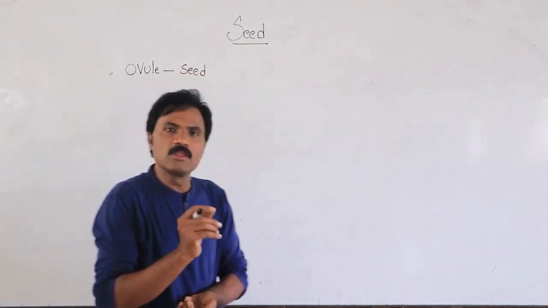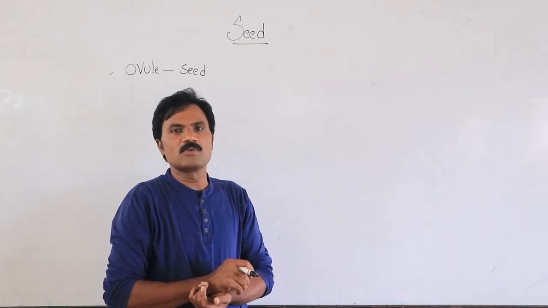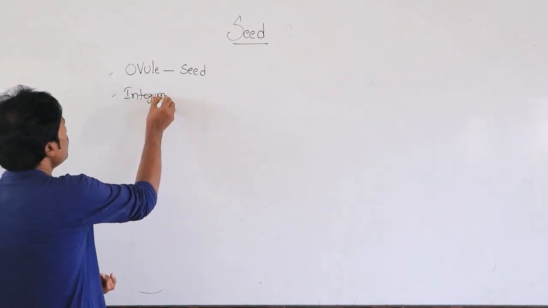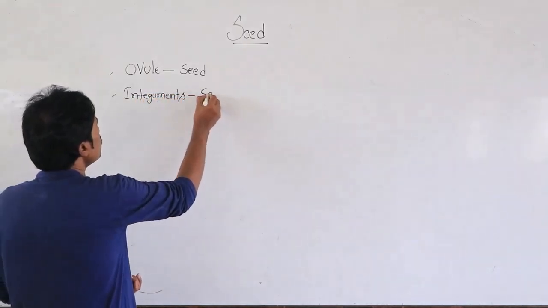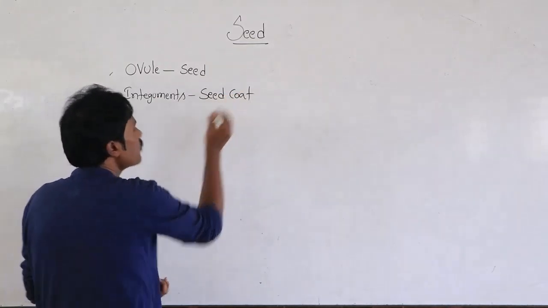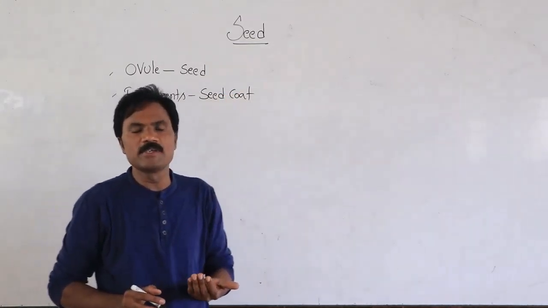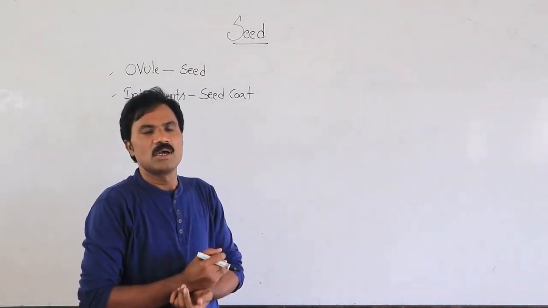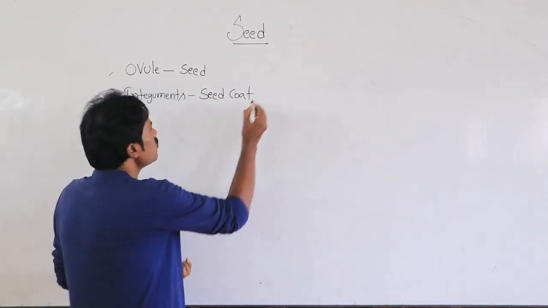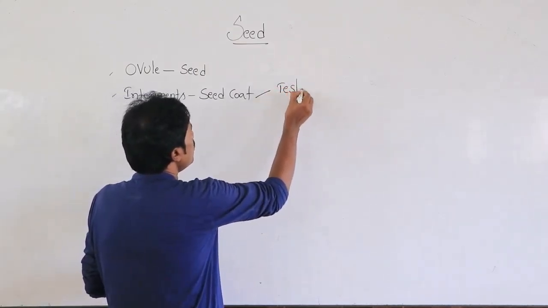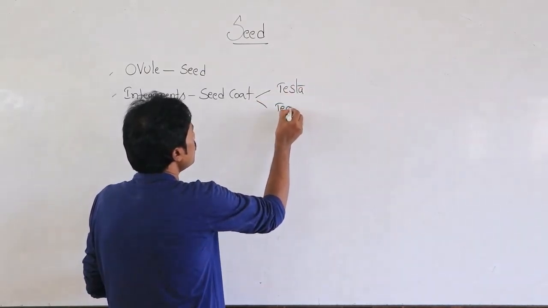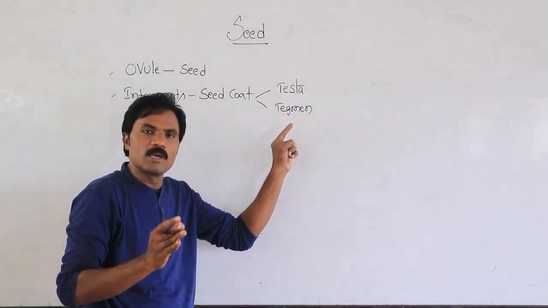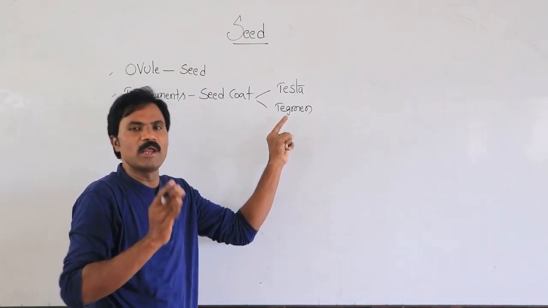We already studied the integuments. What do the integuments convert into? The seed coats. If two integuments are present, normally two seed coats are present. The outer integument becomes the testa, and the inner integument becomes the tegmen. This is the outer one, this is the inner one. Normally they are thin and membranous.